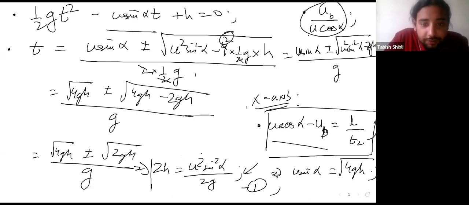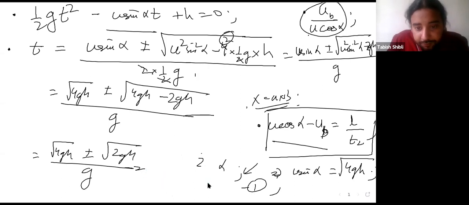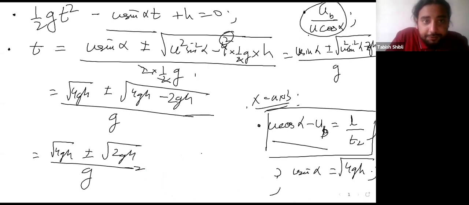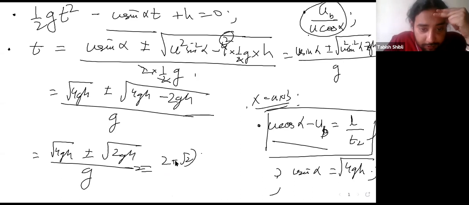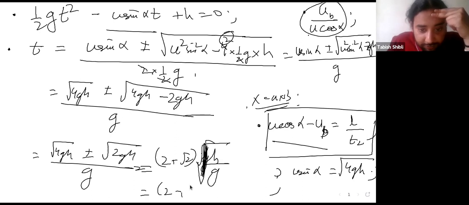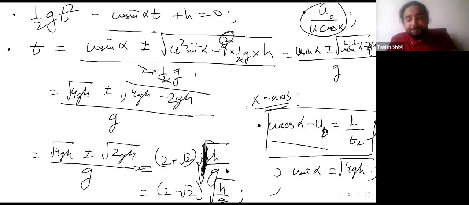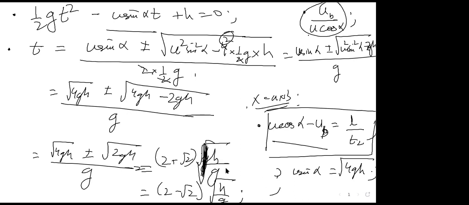So the two solutions you have are 2 plus square root 2, times square root of h over g. This is the first solution you get. And the second solution is 2 minus square root 2, times square root of h over g. Right? Yes, no, maybe? Yes, sir. Okay.